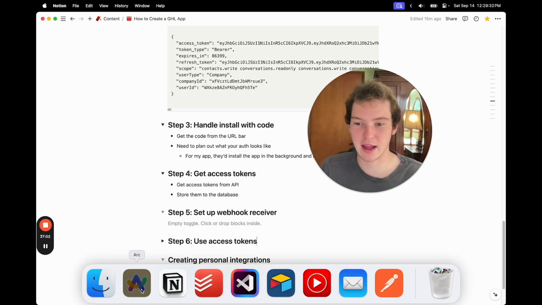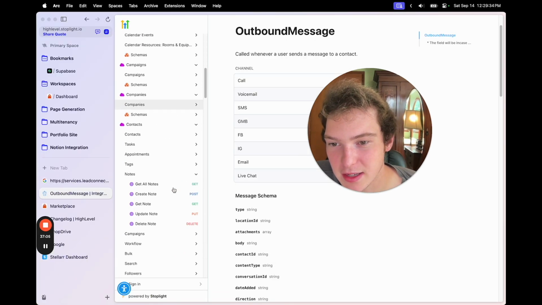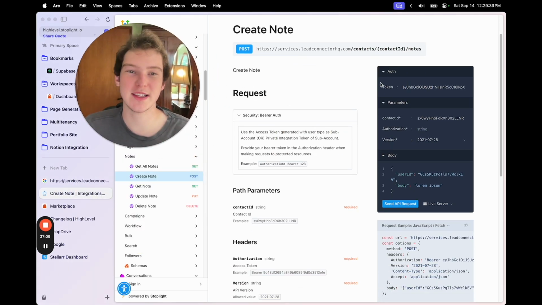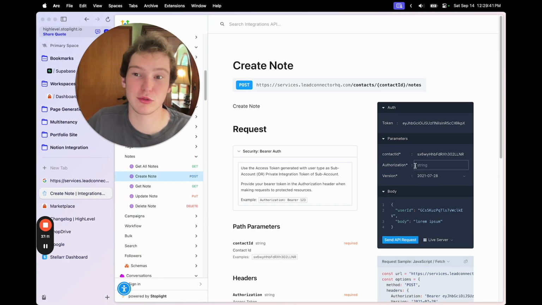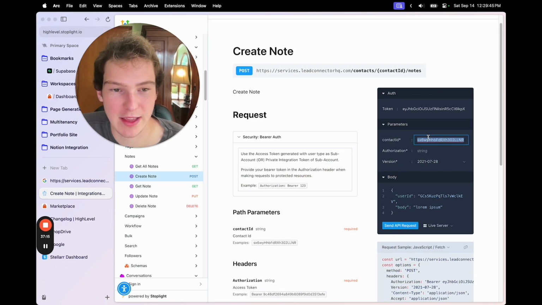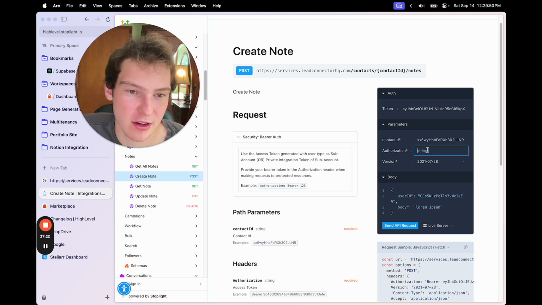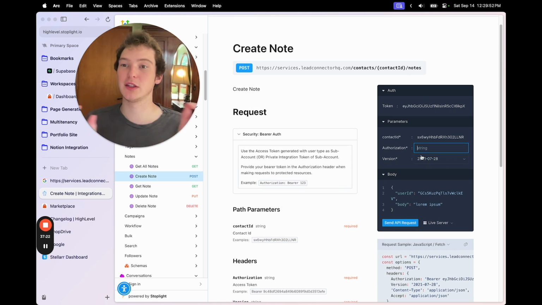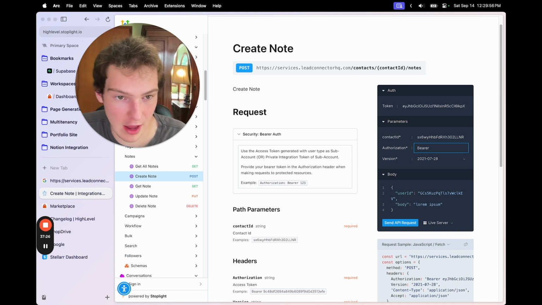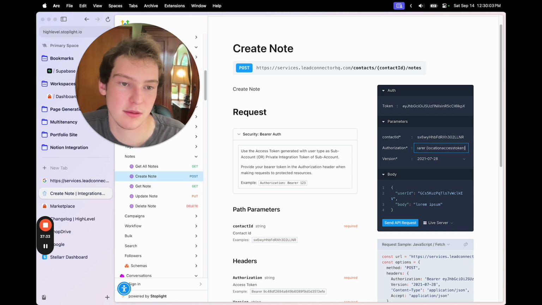And essentially, once you have that, then we can go here and we can use this API endpoint to create a note in the contact section. So all we need is we would take that contact ID from the outbound message. We would put that here. We would put our bearer token from the location. So we would put bearer, and then a space, and then the location access token, okay?